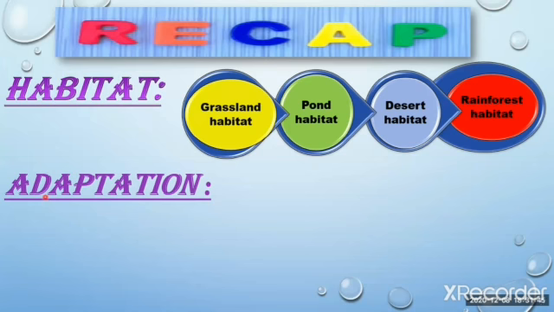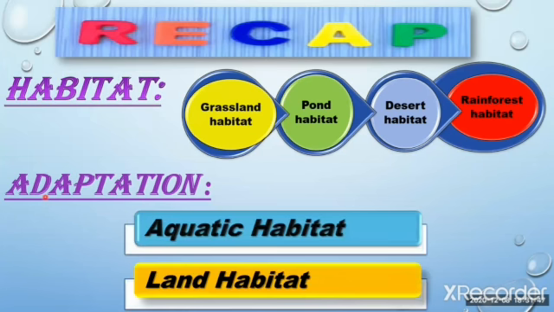For example, we can see here two different types of habitats. The first is the aquatic habitat and the second is the land habitat. In these habitats, different animals and plants live.